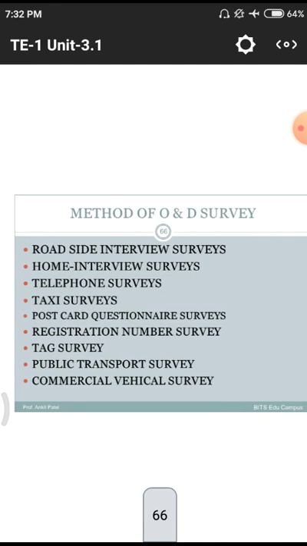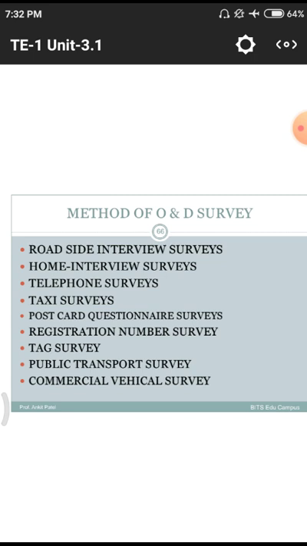Next one, what are the different methods used in origin and destination surveys? First one is the roadside interview survey. That means, as in the previous speed and delay studies, we use roadside interview surveys.